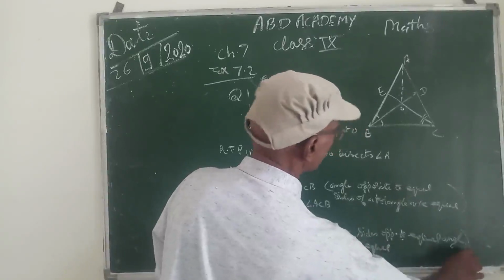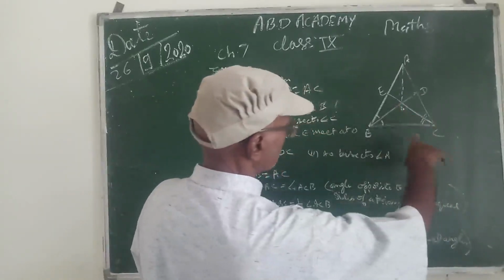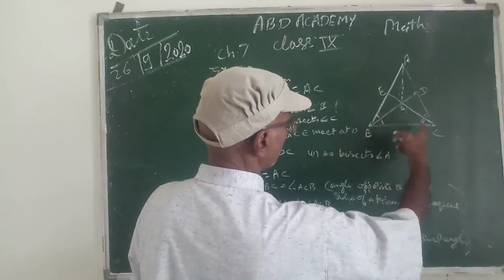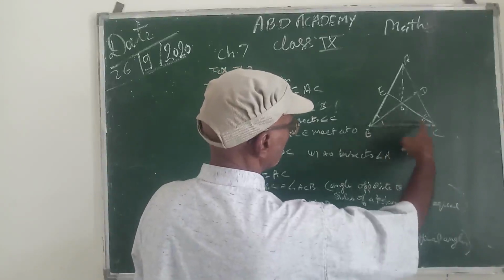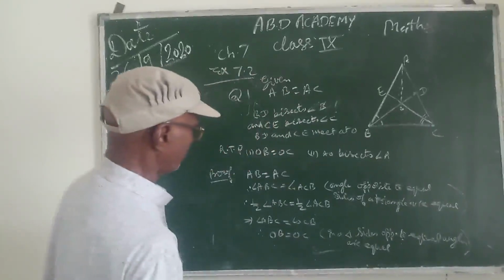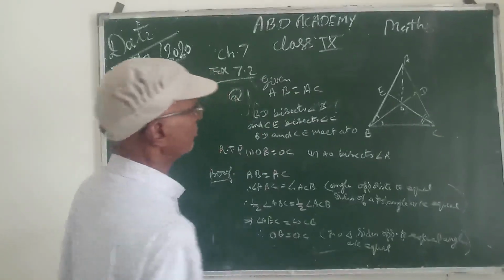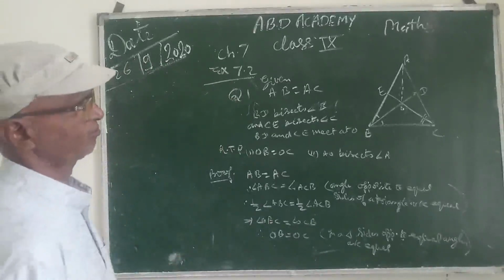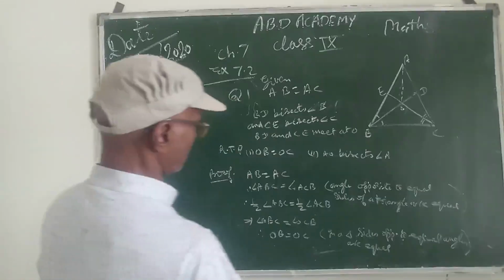Here OB and OC are sides. OC is opposite to half angle B and OB is opposite to half angle C. They are equal as given here. Therefore, OB is equal to OC. First is proved. Now second, AO bisects angle A.